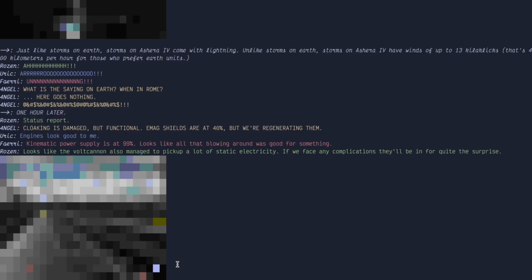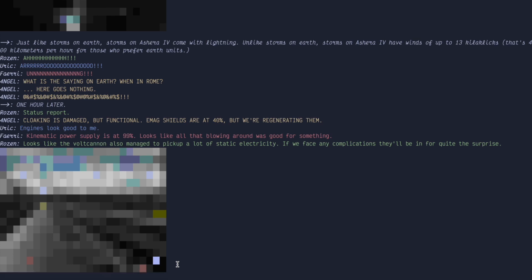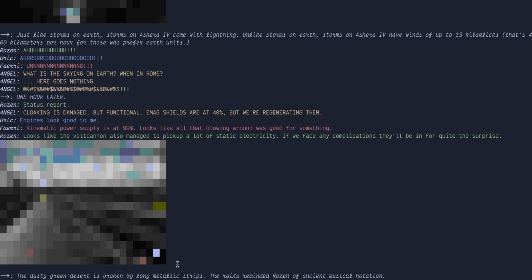Next scene. The dusty green desert is broken by long metallic strips. The rails reminded Rosen of ancient musical notation. I should change that to present tense. Maybe.